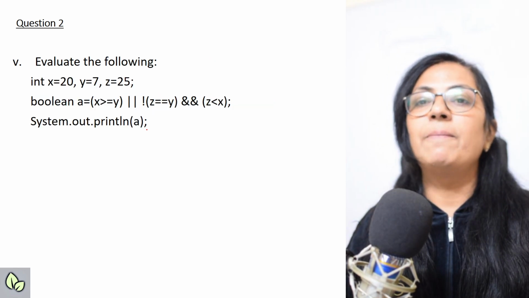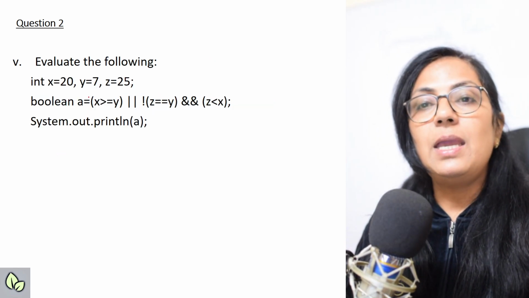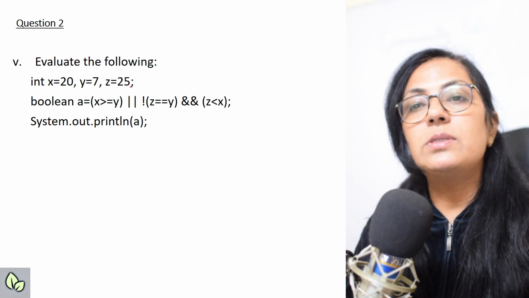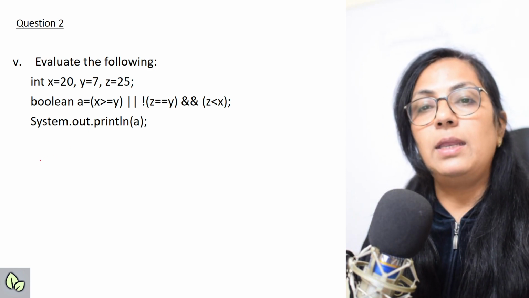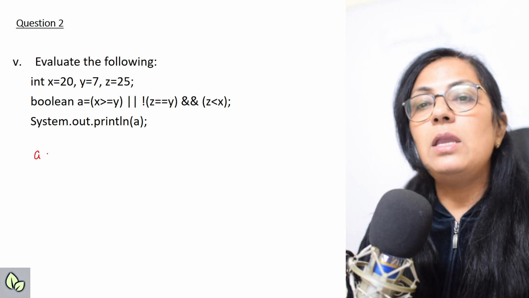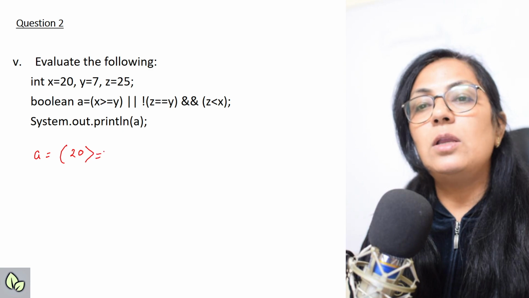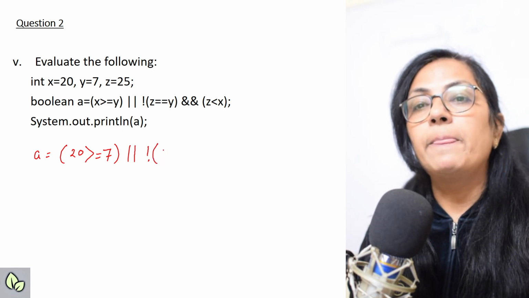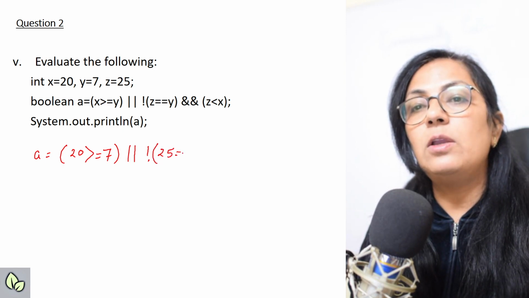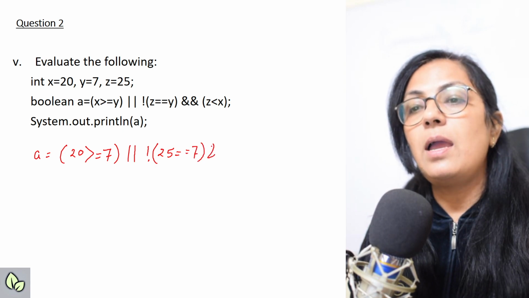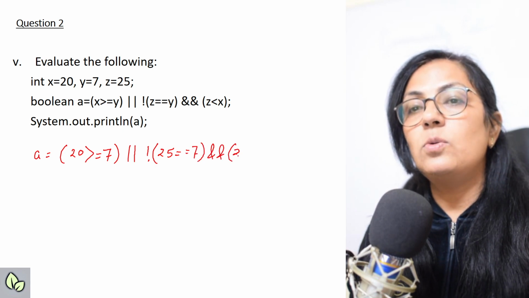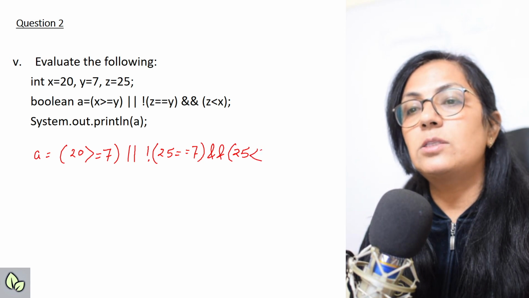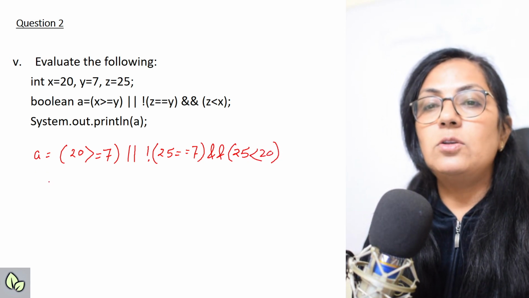So the next one. Evaluate the following. Int x equals to 20, y equals to 7, z equals to 25, Boolean A. Let us solve it. A equals to x greater than y, 20 greater than equals to 7, or this exclamation is for not, z equals to y. Z is 25 equals to 7 and z less than 25 less than x 20. Right. Now let us solve it first.